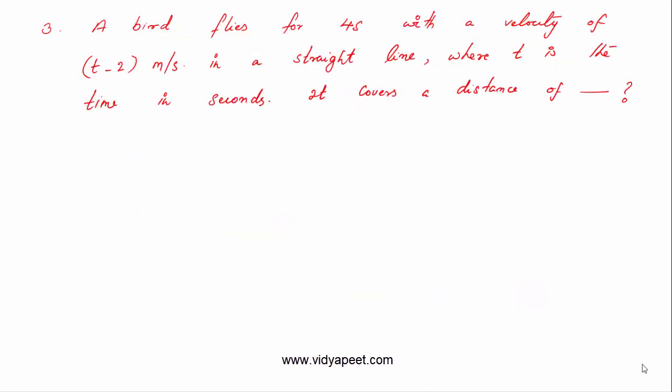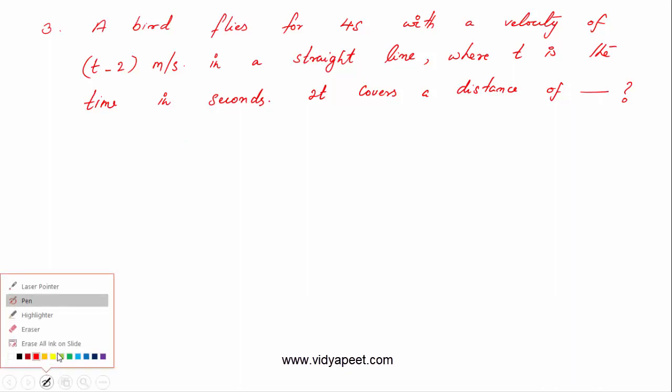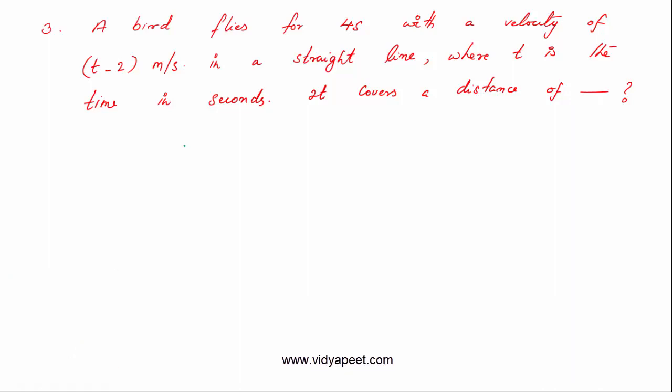The third question: a bird flies for 4 seconds with a velocity of t minus 2 meter per second in a straight line, where t is the time in seconds. So it covers a distance of dash. What is given as velocity, so the velocity of the bird is actually varying with respect to the time according to an equation, that is v is equal to t minus 2. So you can see the velocity of the bird is varying with respect to time according to this equation.